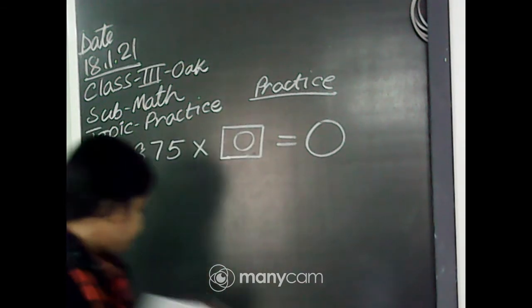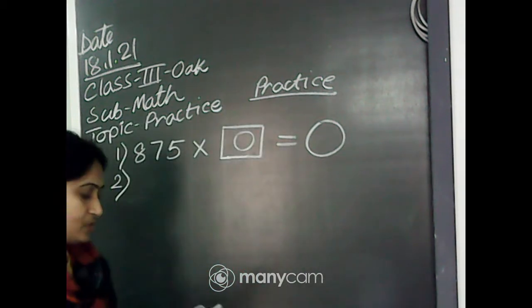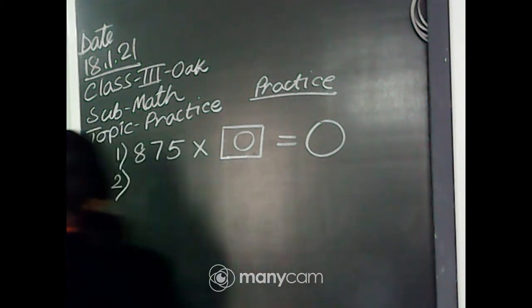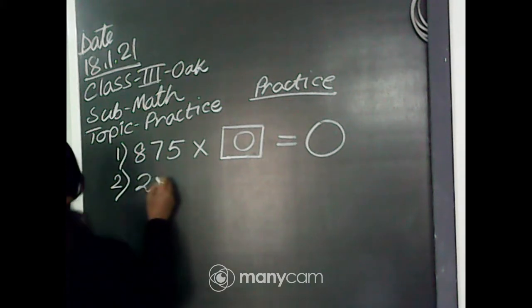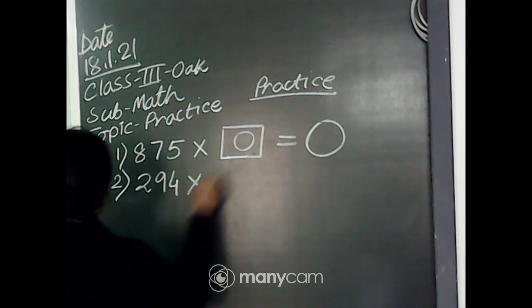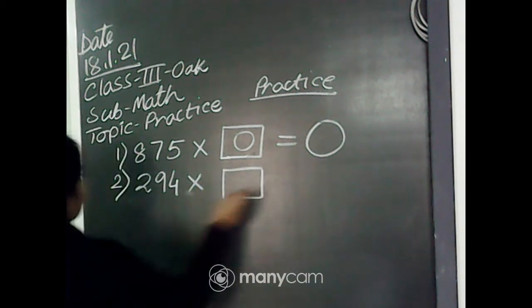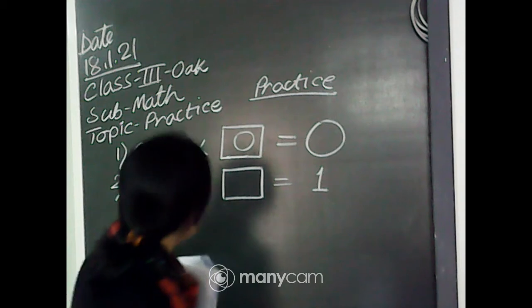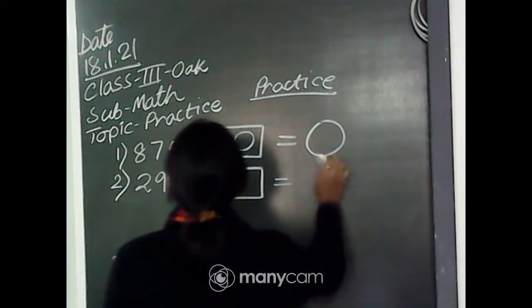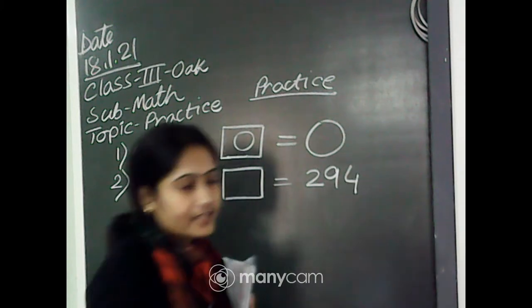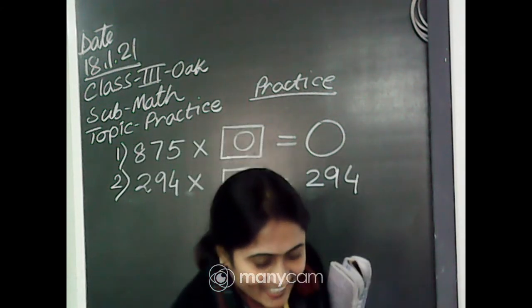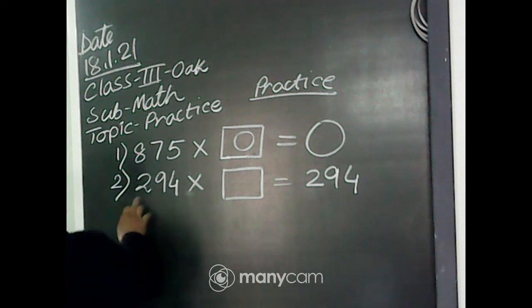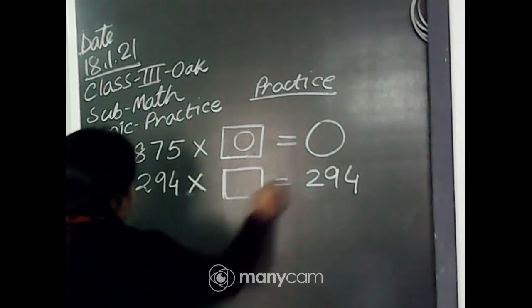Next, number 2. Write down: 294 into dash equals 294.